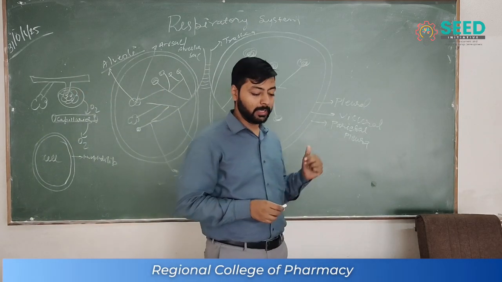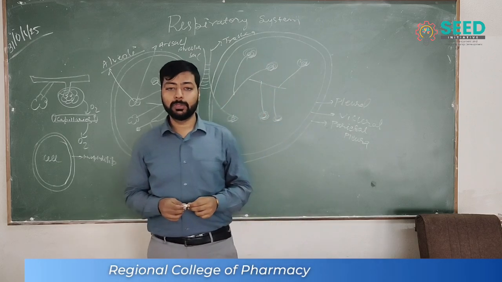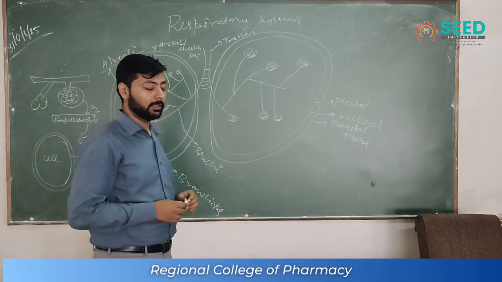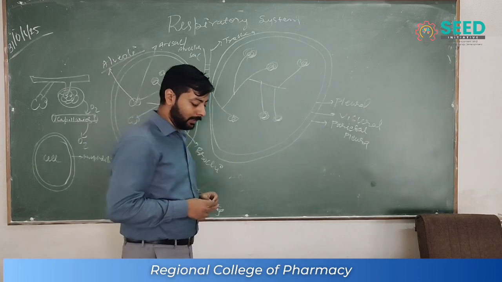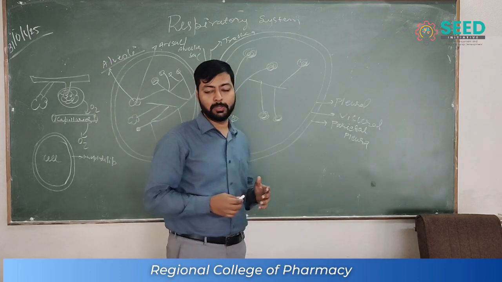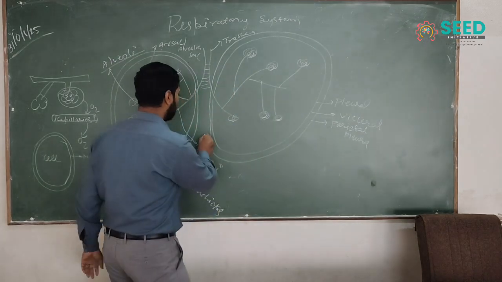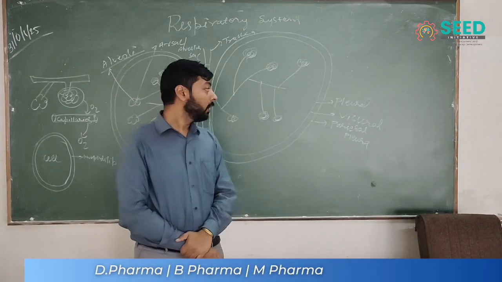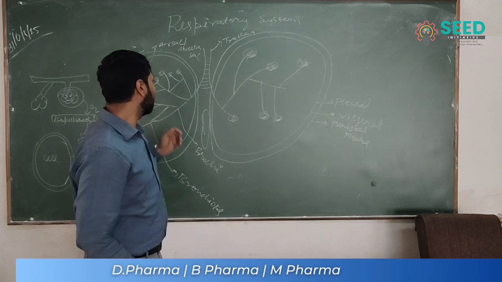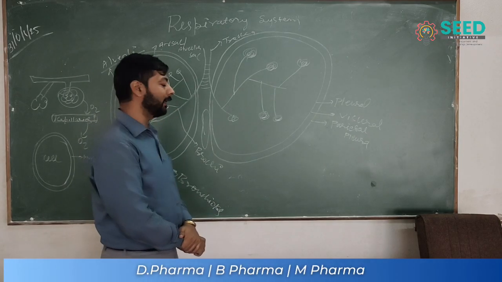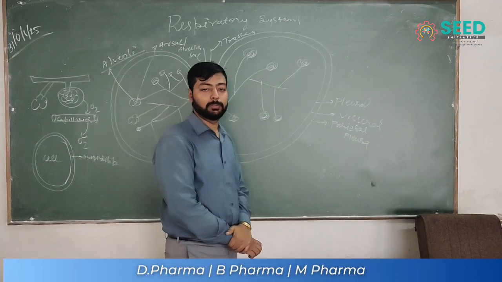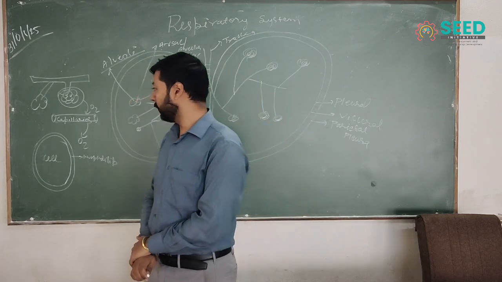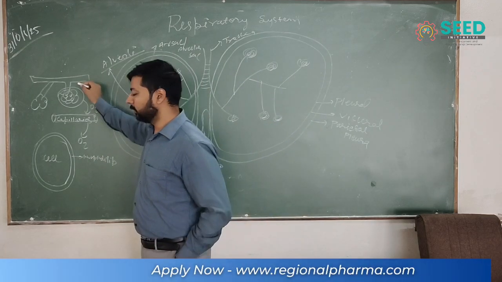Everybody knows the lungs have lobes: the right has 3 and the left has 2 lobes because the heart is also in this space. The pathway is trachea to bronchi, bronchi to bronchioles, bronchioles to alveolar sac. This is the major pathway of the alveoli.